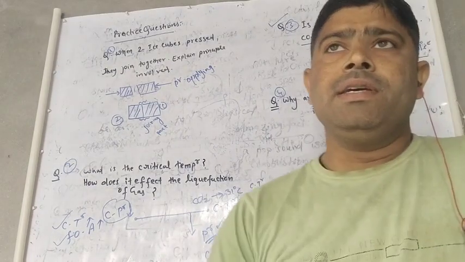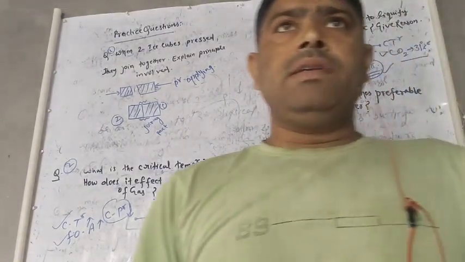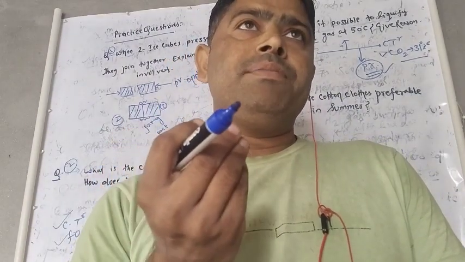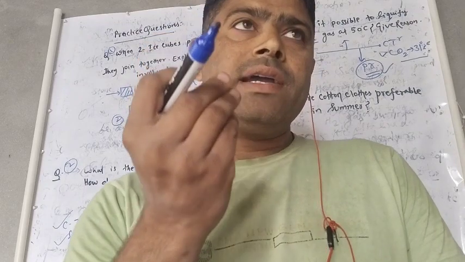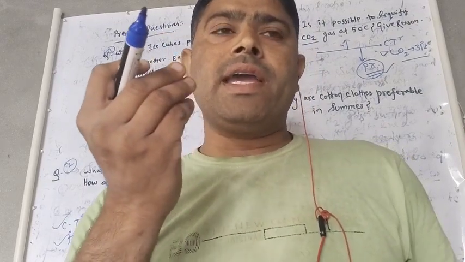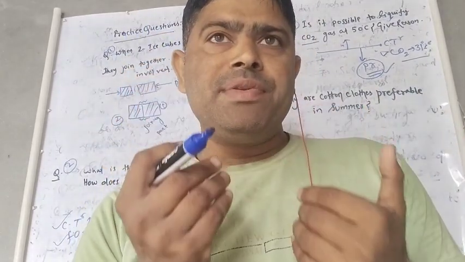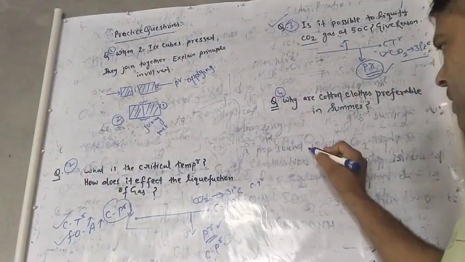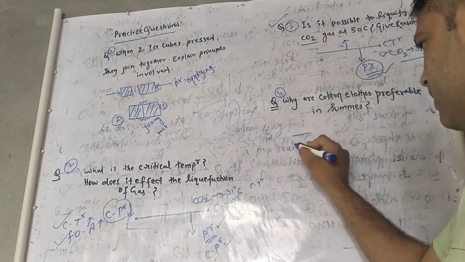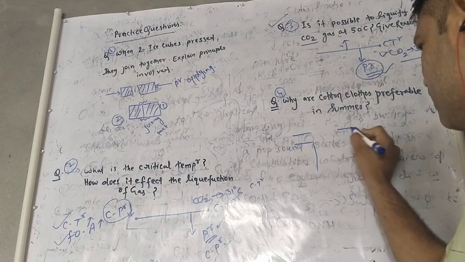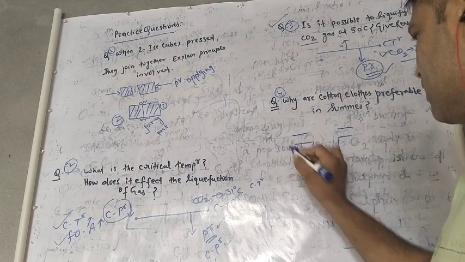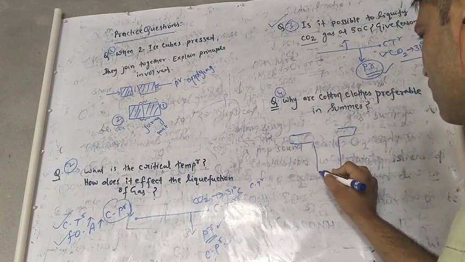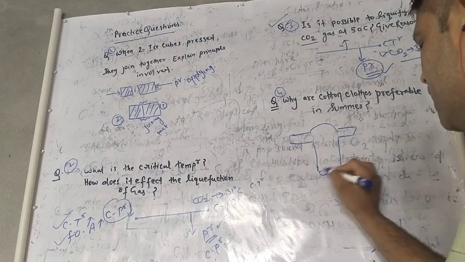In summer season, the main point is that we need to understand the absorbing capacity of the cotton cloth. For example, this is the cotton cloth.